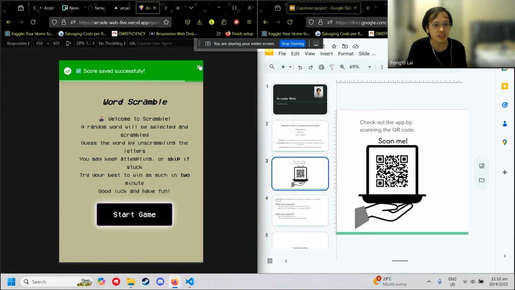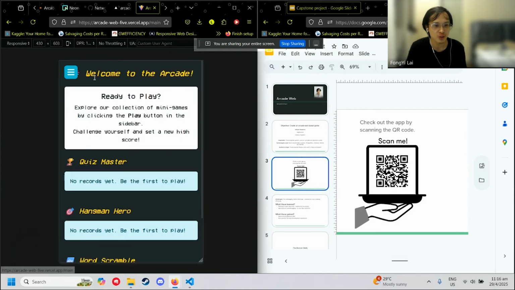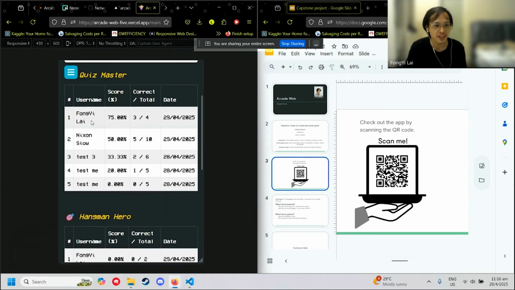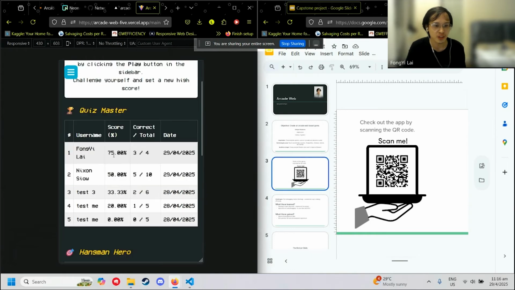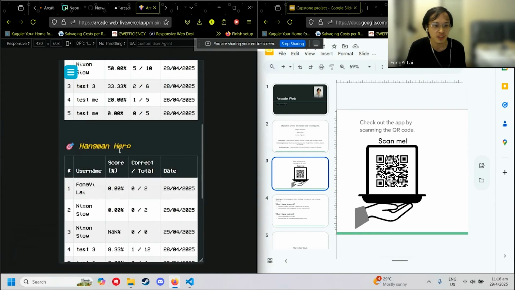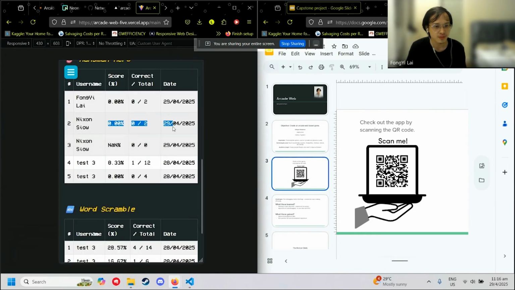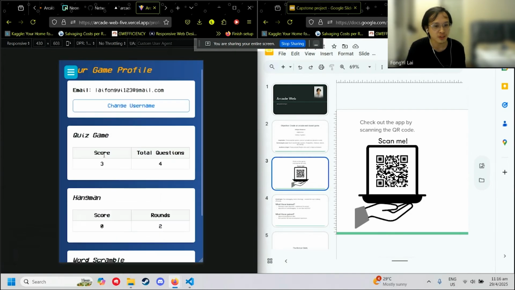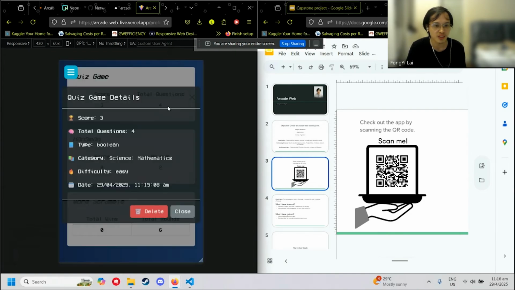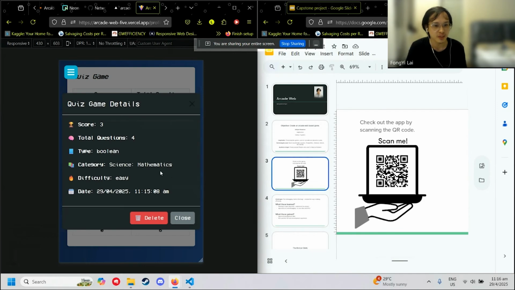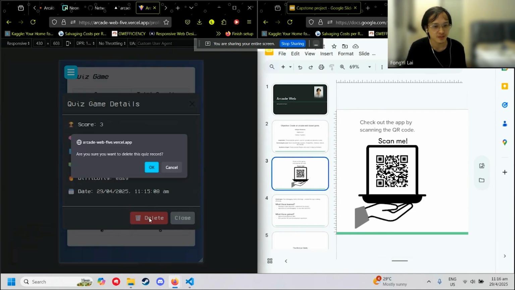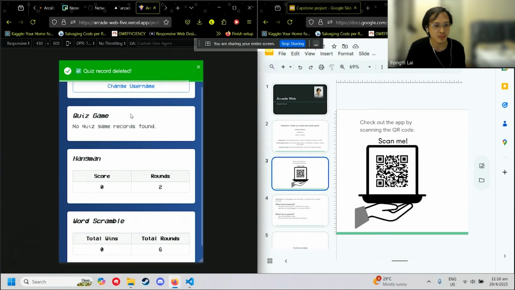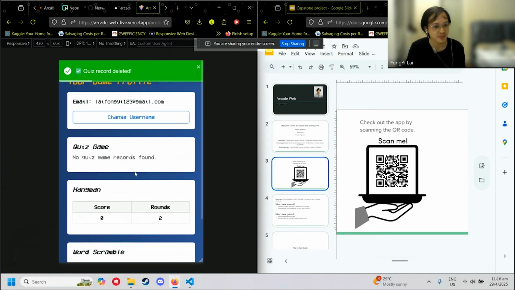After all of this, all of the records will be shown in the high score over here. As you can see, there's my name here and also Nixon's. It displays over here who is the top one. It sorts based on who has the highest score, which can be shown here. Then in the profile, you can also see your own records just by clicking on this table. You can also choose to delete a record, and then it will be erased.